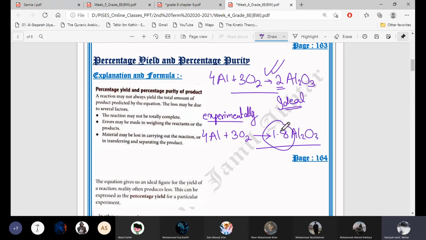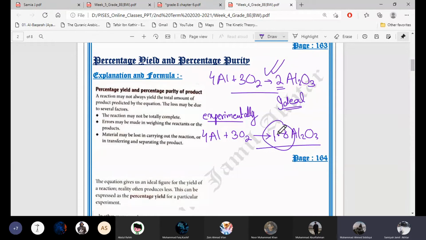We will always get less amount of the product. Do you know why? Any guesses? Why do we always get less amount when we do it by ourselves?